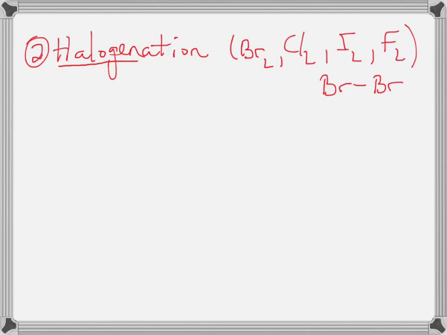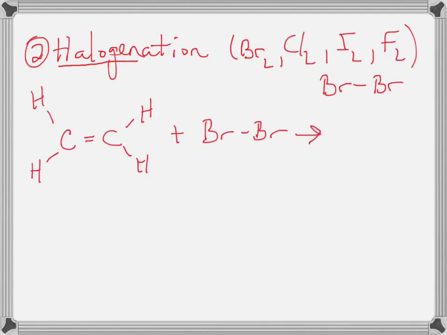So let's set one up. Now here we go. We have a halogenation reaction set up where we have an alkene, ethene, and we have bromine. And we're going to add those together. And again, it's going to look just like we did on the previous examples with hydrogens. Let me go ahead and move my halogen into position. There's my halogen. We're going to move the halogen bond, and we're going to move one of the carbon double bonds over. Let me erase what we moved.